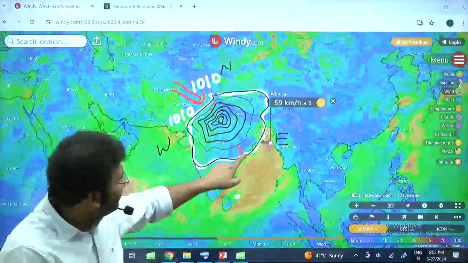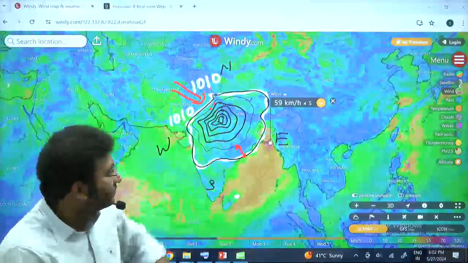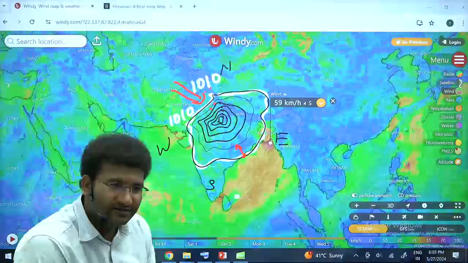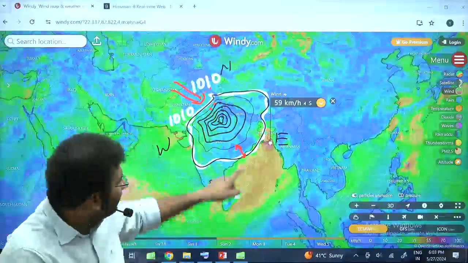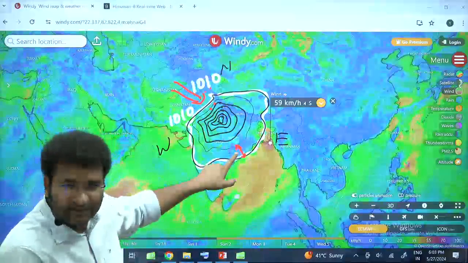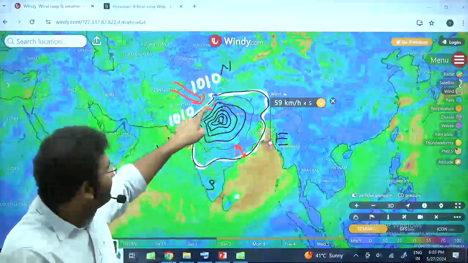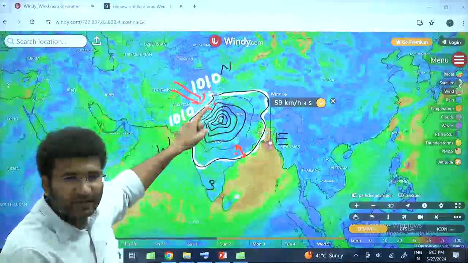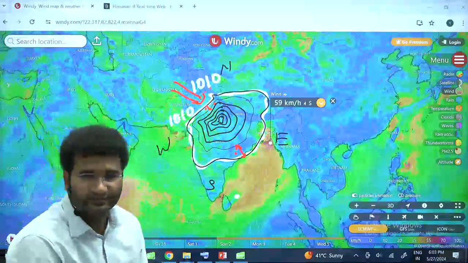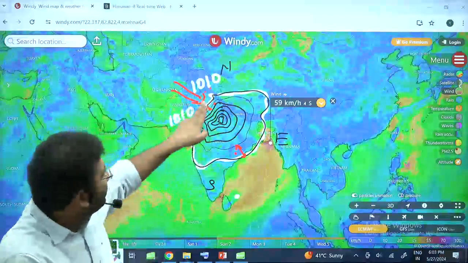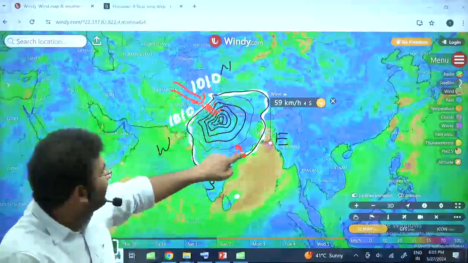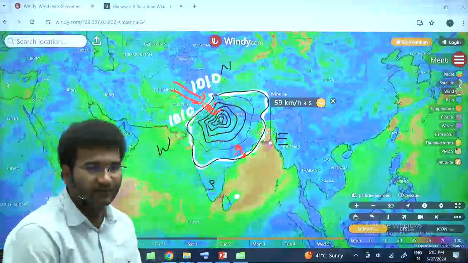Now, between these two, the difference is the same. But suppose this is 100 kilometers distance, and here the distance between them is only 10 kilometers. Here the wind will be moving faster, and here the wind will be moving slower.